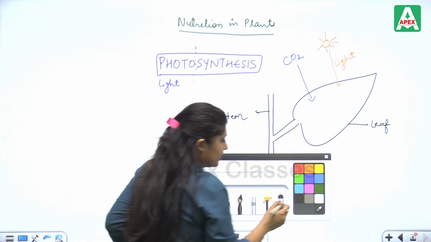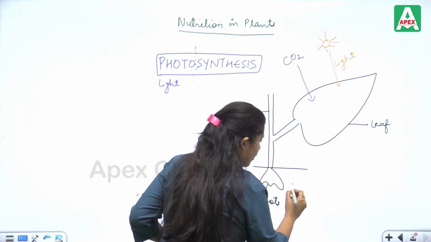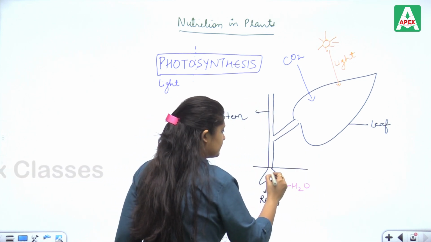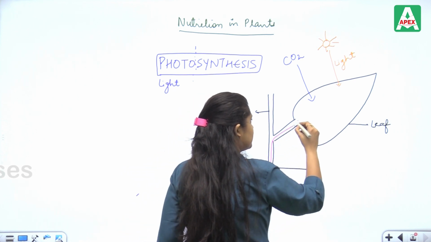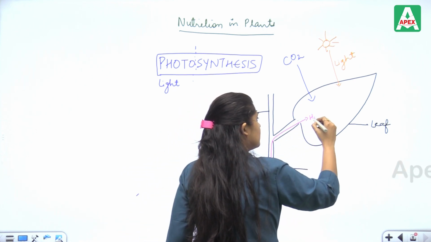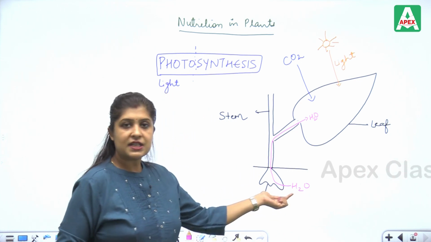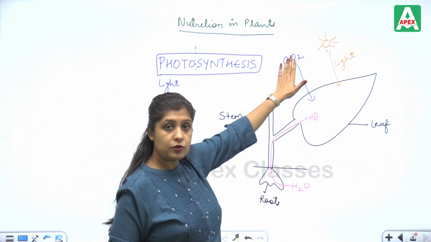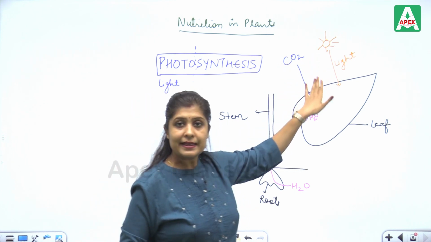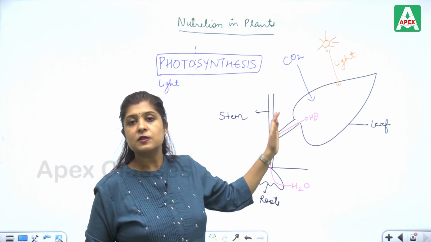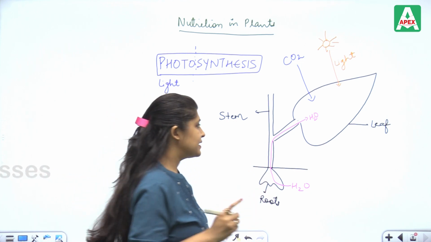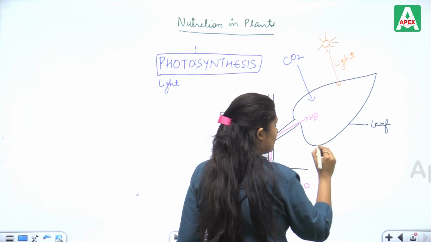And here comes the water, which is coming from the roots. So, water is supplied, CO2 is supplied, light is supplied. In the presence of these three factors, one more factor responsible here is chlorophyll.